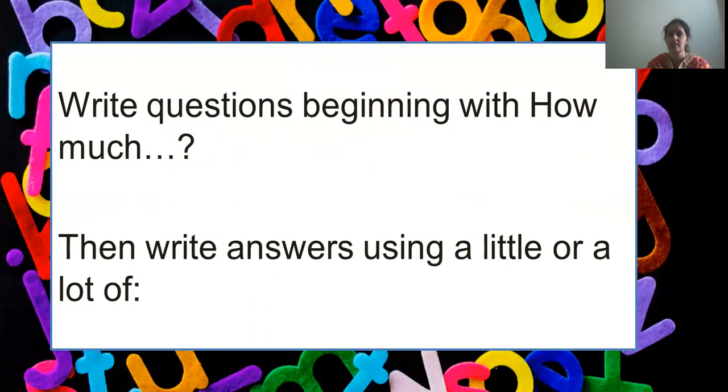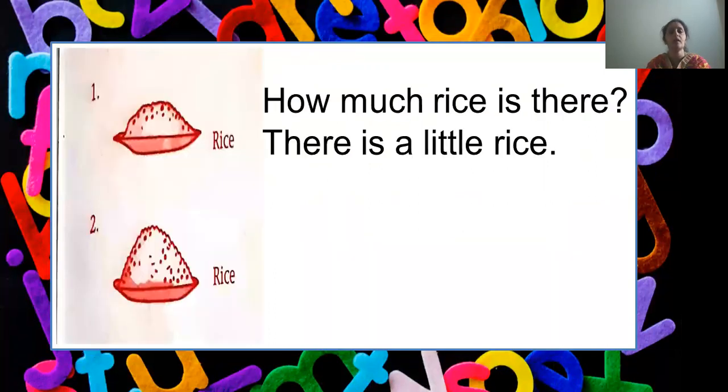Yes. Today's date is 5-2-2021. Clear? Now, there are some pictures and there are blanks given. We are going to start framing the questions and then write the answers to them. Okay. The first one is already done for you. Yes, there is a picture of a plate with some rice on it.